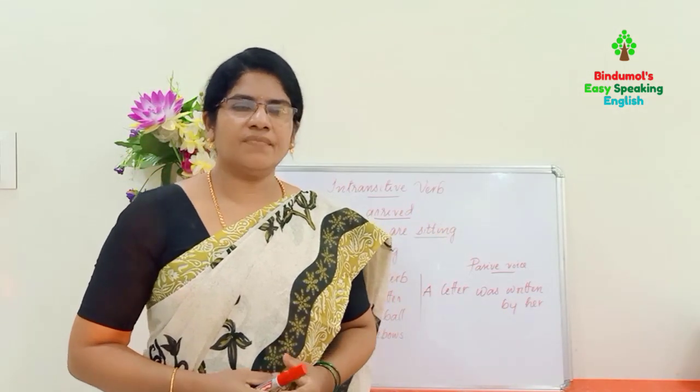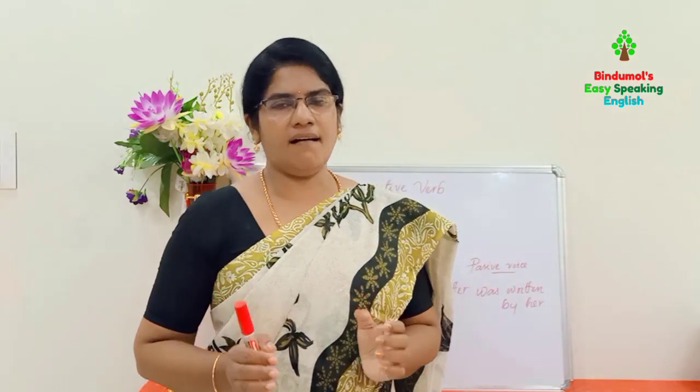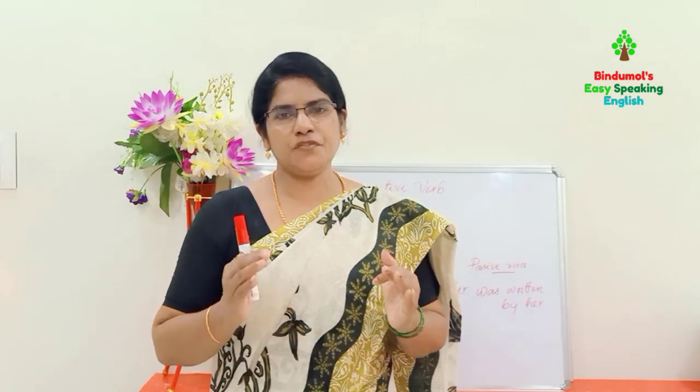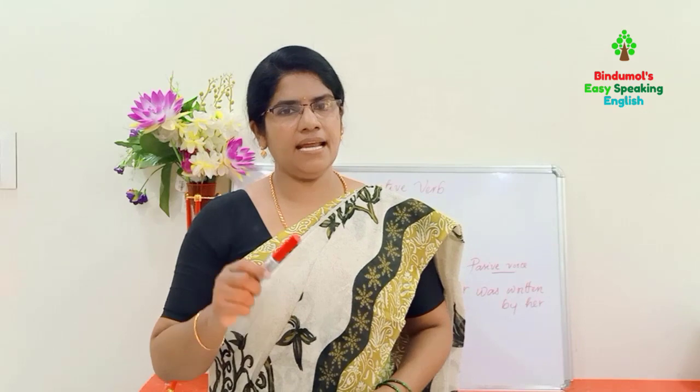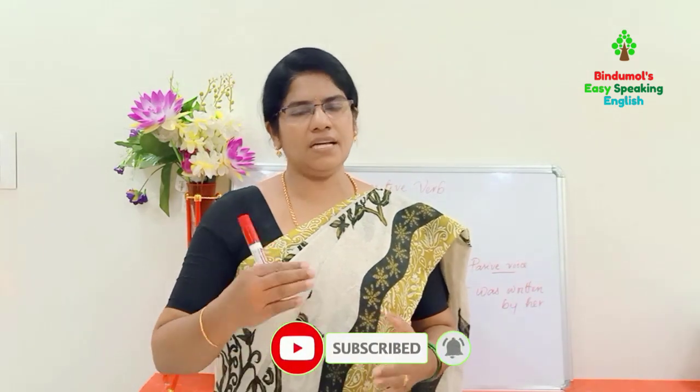The next one is helping verbs. What are helping verbs? A helping verb is also called an auxiliary verb. Okay, auxiliaries. How many are there? Do you know? Auxiliary verbs are 24. They are is, are, am, was, were, have, has, had, do, does, did, can, could, may, might, will, would, shall, should, must, need, dare, ought to, used to. These are the auxiliaries. Without auxiliaries we can't frame the sentence, isn't it? We have to get the complete meaning with auxiliaries.